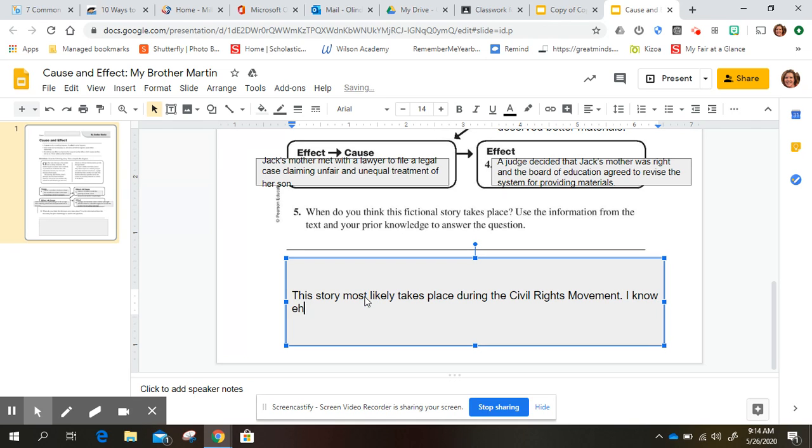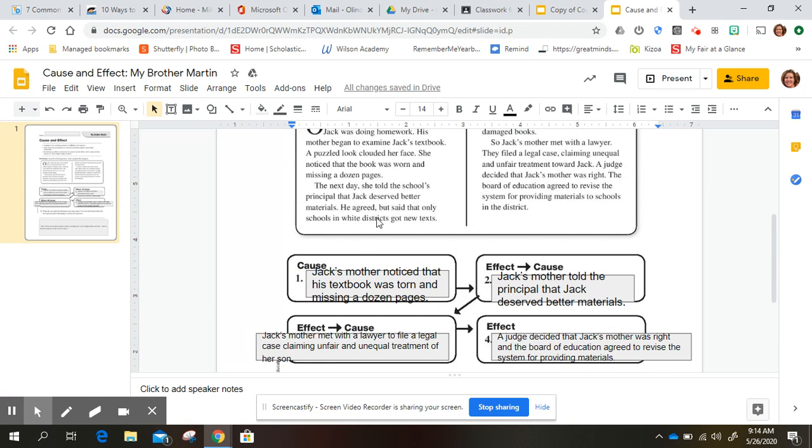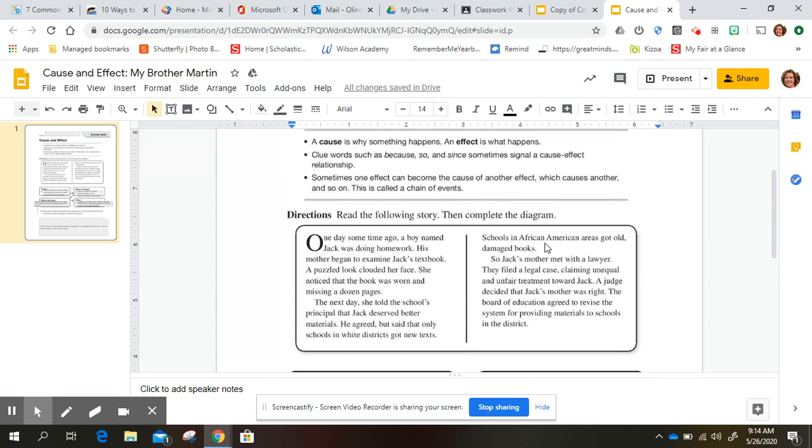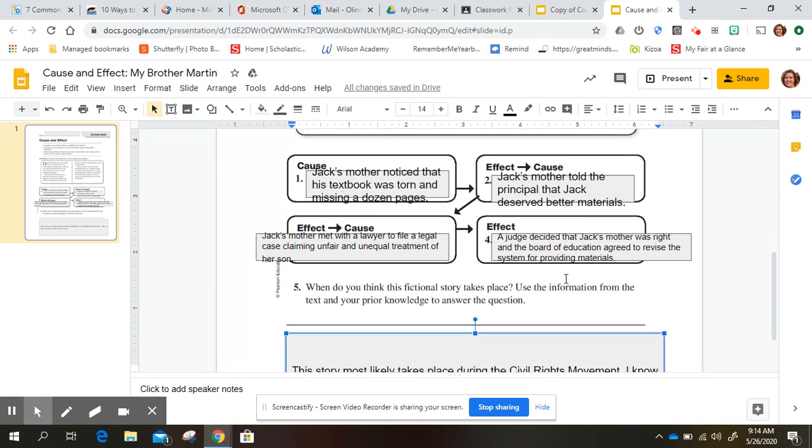I know this because in the text it says, and then we have to go back up to the text, and I'm going to use a quotation, that only schools in white districts got new texts. Schools in African American areas got old, damaged books.